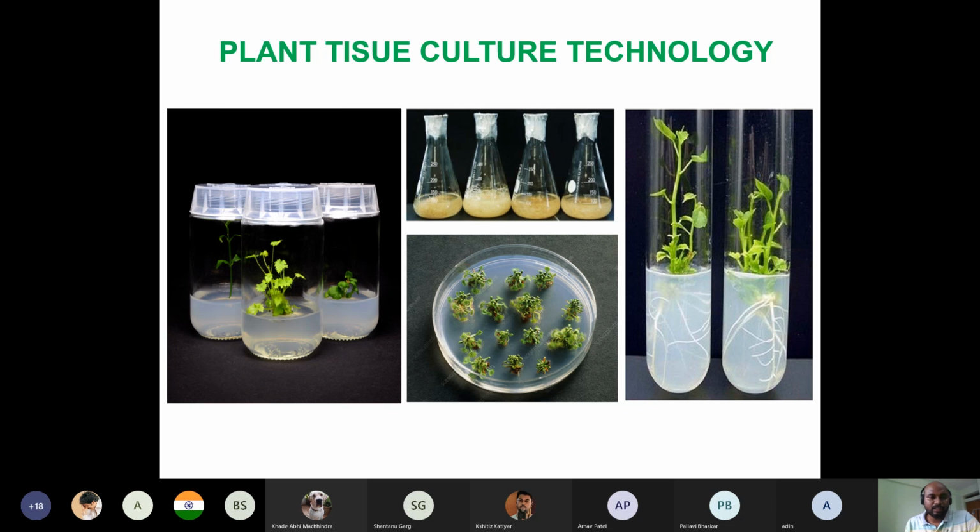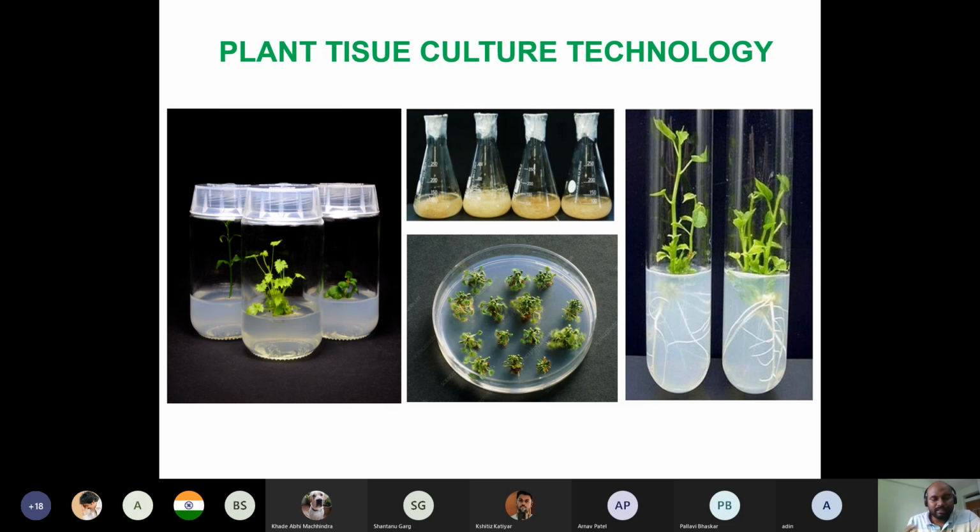So first of all, this plant tissue culture. As most of you know, just imagine a big plant around you, and there are big plants and small plants, several plants. You have a little bit of concept about the cell, and these plants are all made of cells and tissue.